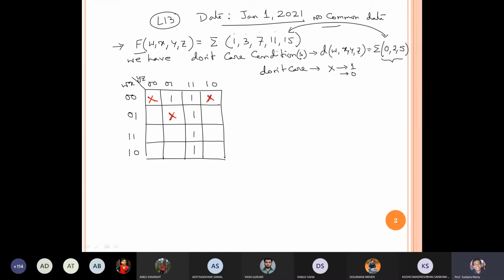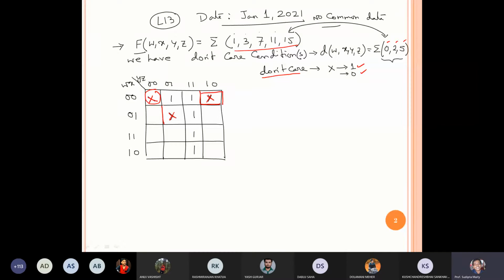Sir, please explain again, sir. Yes, sure. Don't care conditions mean the function gives 1 for the given values always. At the same time, some positions are there, suppose 0, 2, and 5 in this problem. In those positions, the circuit will not be affected whether those boxes carry either 1 or 0. It doesn't matter, so it is a don't care condition.